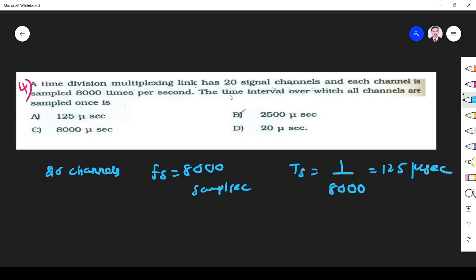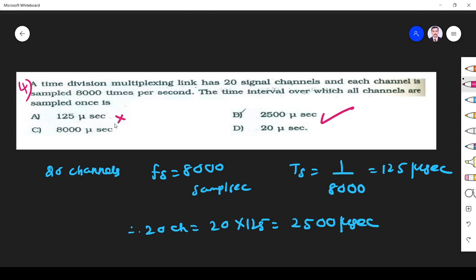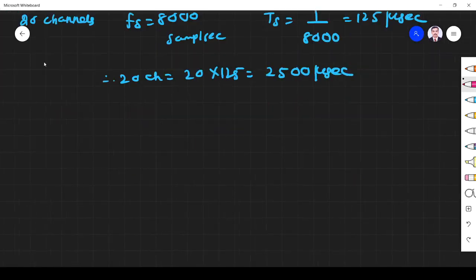This is for one channel. They ask for 20 channels. So for one channel it is 125 microseconds, and for 20 channels, 20 into 125 is 2500 microseconds. So this is the correct answer. This other option is the wrong answer, right? 125 microseconds is for only one channel.